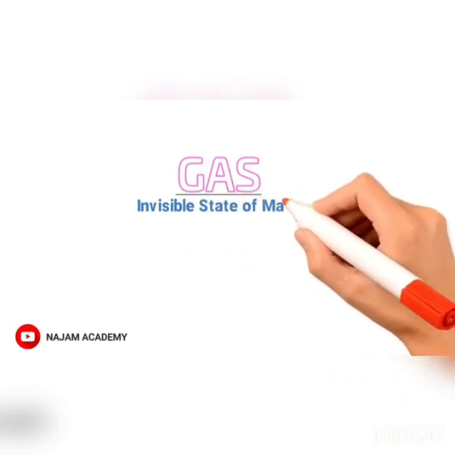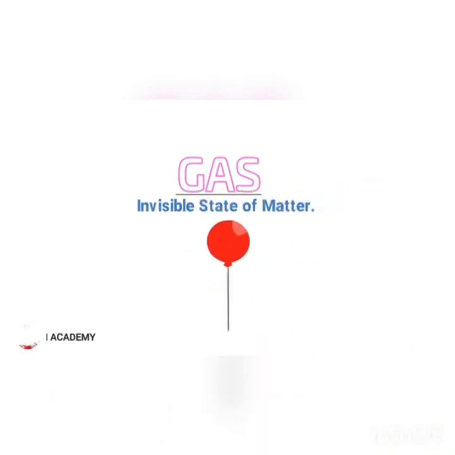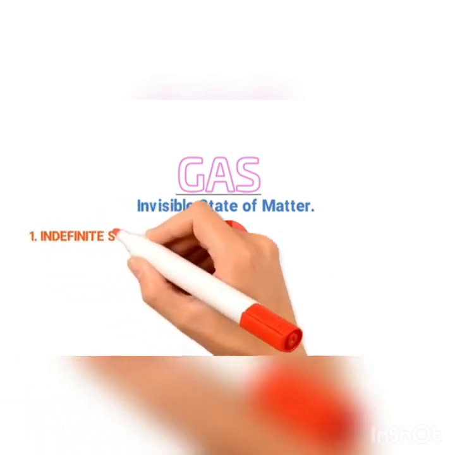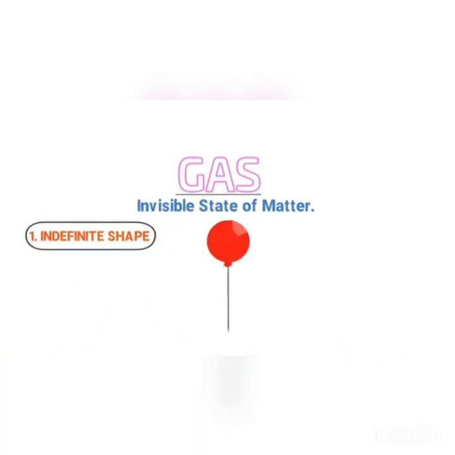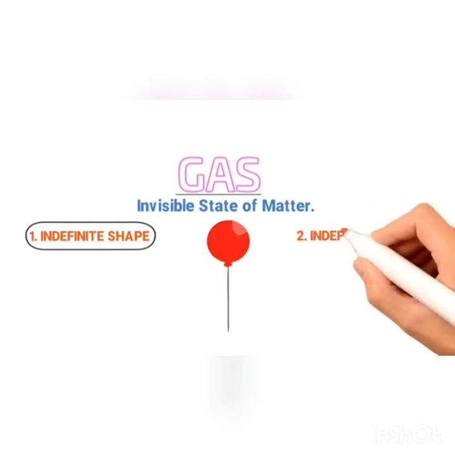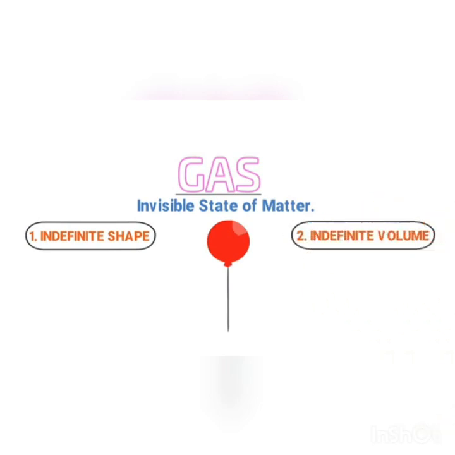Usually, gas is the invisible state of matter. For example, balloon filled with ammonia gas or the air surrounding us. The first property you should learn about gas is that gases have indefinite shape. Secondly, gases have also indefinite volume.